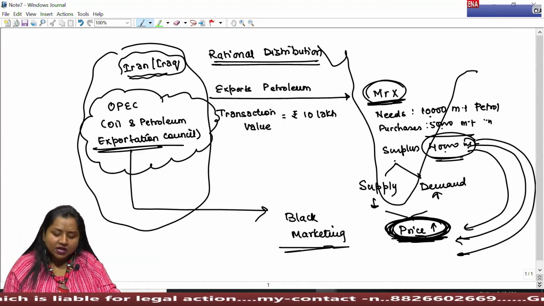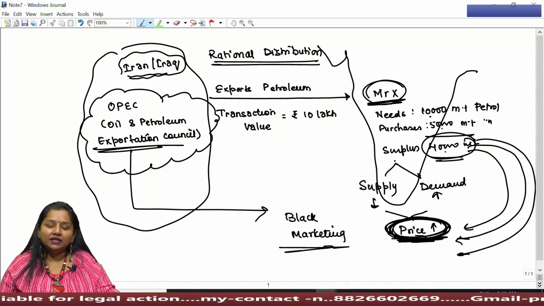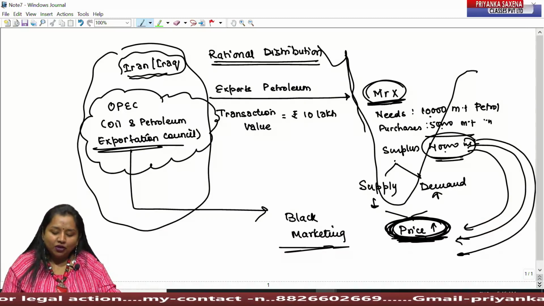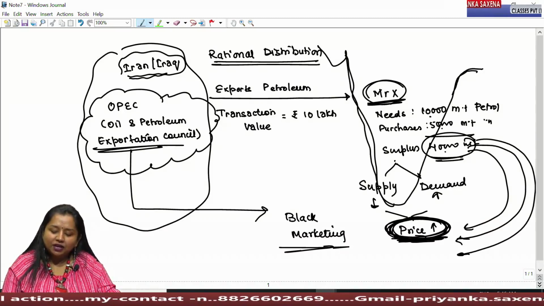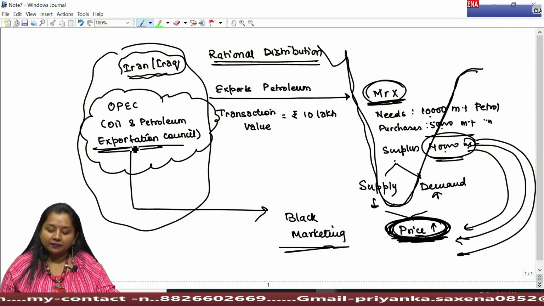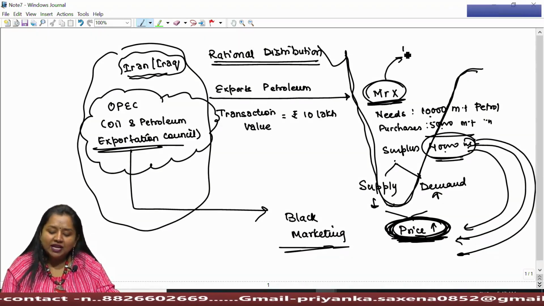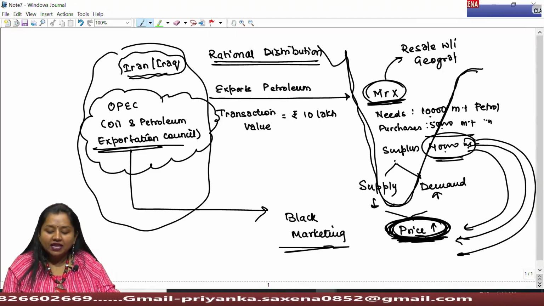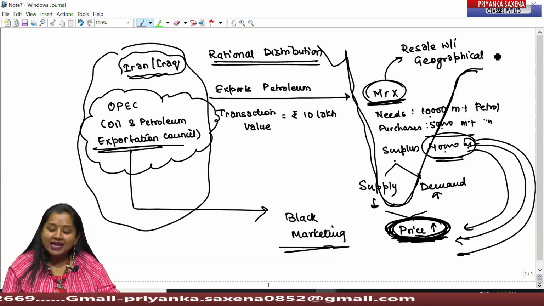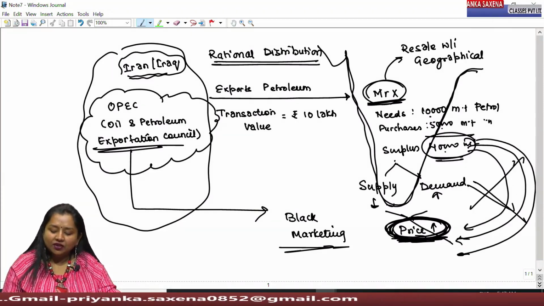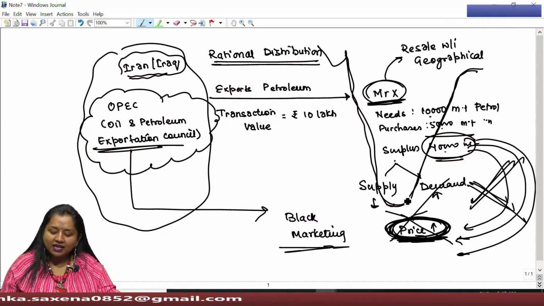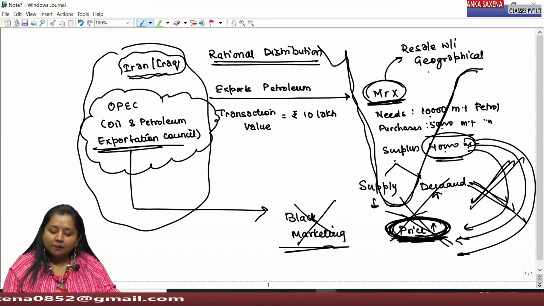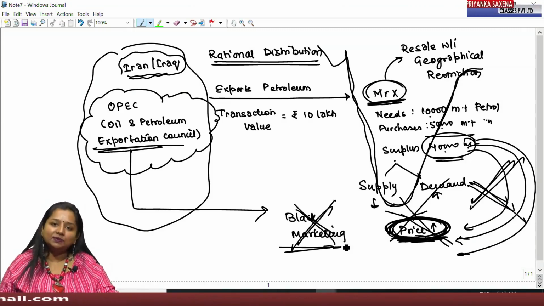OPEC has imposed a restriction on all the buyer countries that whatever petroleum is purchased by the different importers from OPEC, they shall be liable to resell such product only within their geographical boundary. They cannot resell such product to any other country. And since such product cannot be resold to any other country, because of this geographical restriction, black marketing of this scarce resource has been reduced.